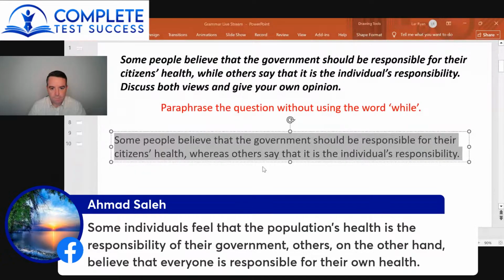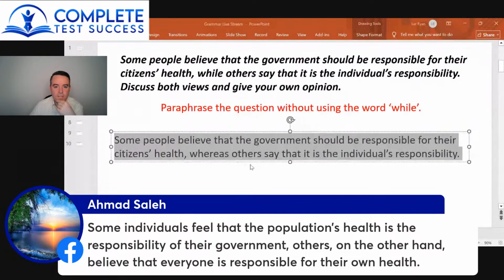Okay, so anyway, some individuals feel that the population's health is the responsibility of the government. Others, on the other hand, believe that everyone is responsible for their own health. On the other hand isn't a conjunction like this. You would have to use some kind of a conjunction. You could say but, however,